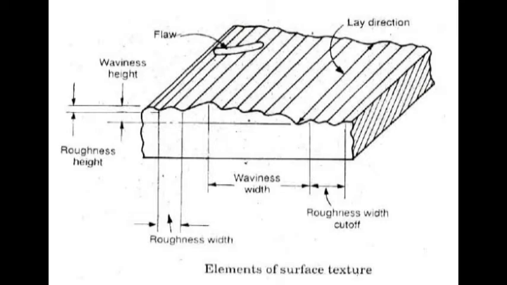And the actual surface refers to the surface of a part which is actually obtained after the manufacturing process. And the next one is the nominal surface.